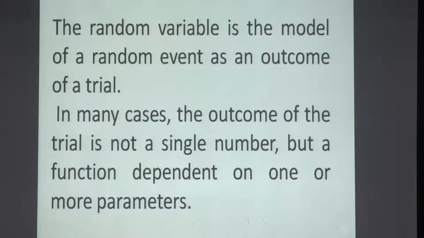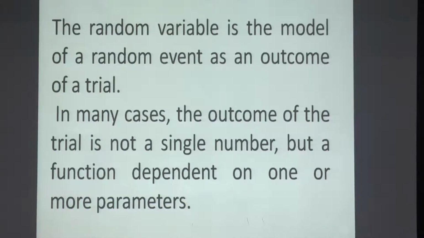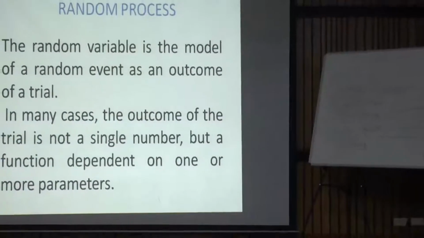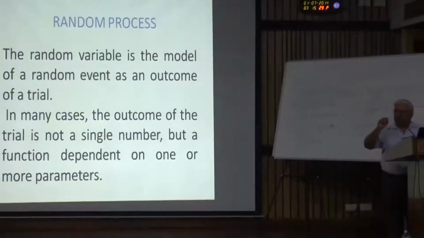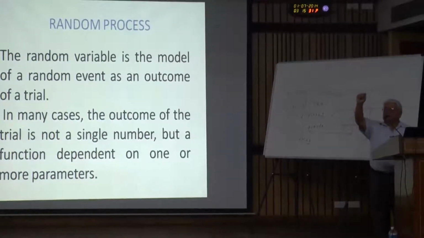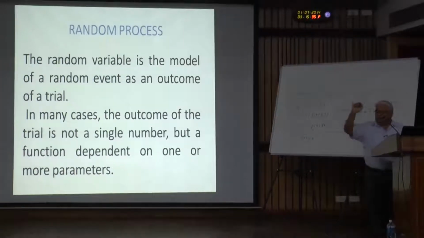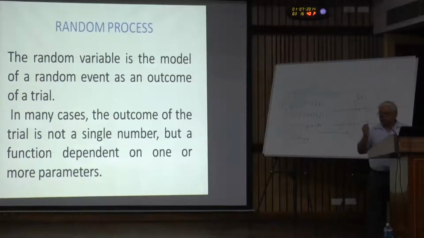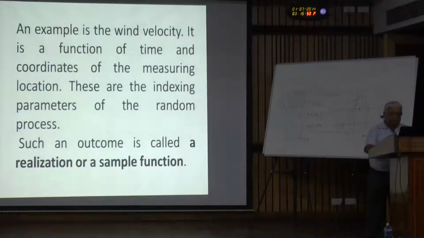In fact, most engineering problems are like that. So, that particular outcome depends on some parameter. Like the wind velocity we can call as a function of time. Time is the parameter. Also, it will be a function of space. Like if you are selecting a point here or a point here or a point somewhere else, that should also change the value of the velocity. So, those x, y, z as well as time, these are the parameters on which the velocity depends. So, for such cases, a single random variable is not enough.